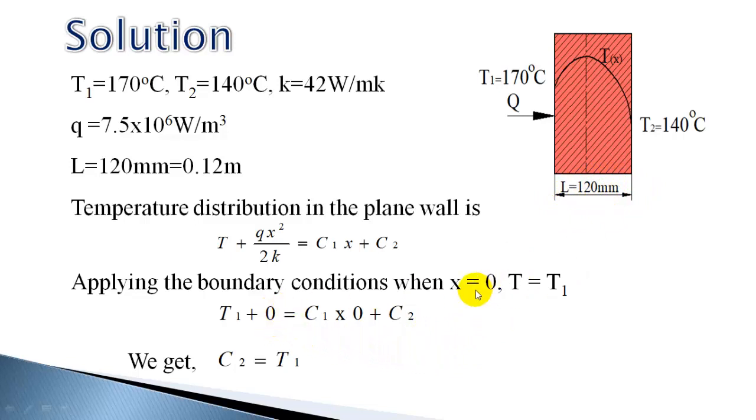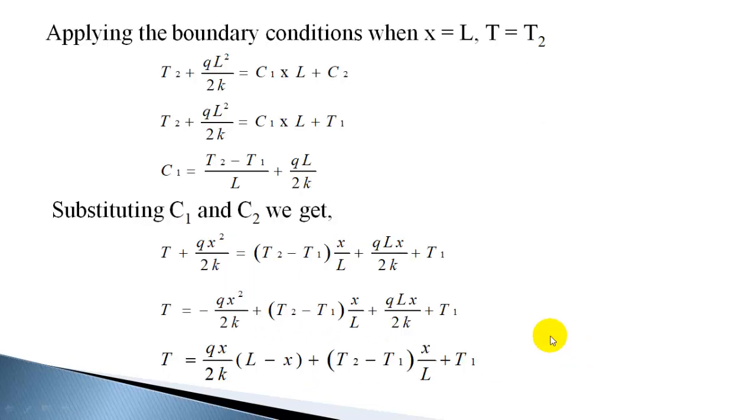Now applying the boundary condition x is equal to 0, T is T1, you get T1 plus, x is 0, so you get C2 as T1. Now second boundary condition is x is L, T is T2. So substituting T as T2 when x is L, and also substituting for C2 as T1, you get T2 plus qL square by 2k is equal to C1L plus T1.